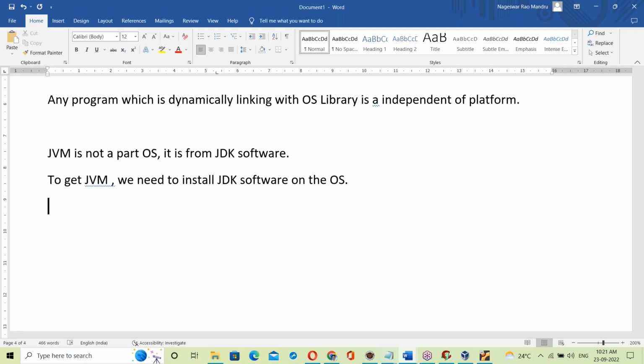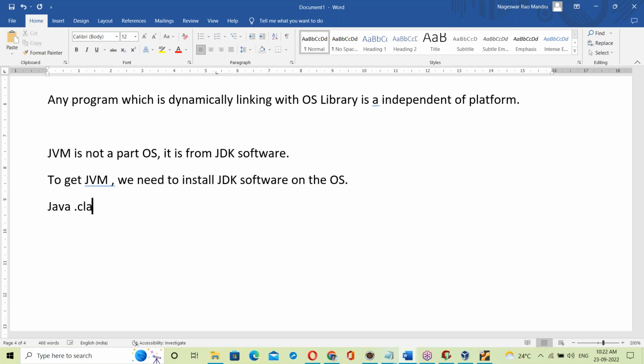Once the JDK software is installed, we get the JVM automatically. That's it.